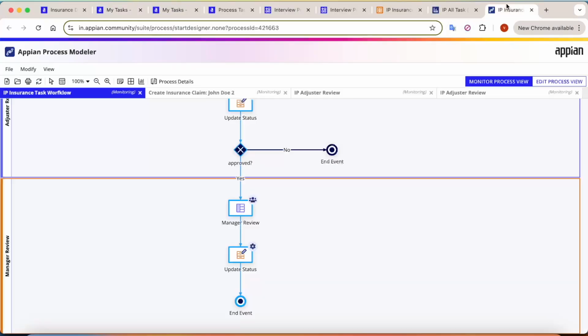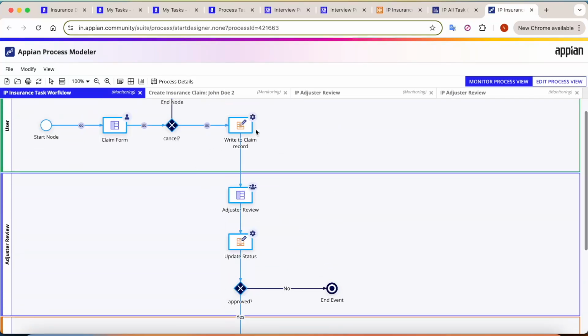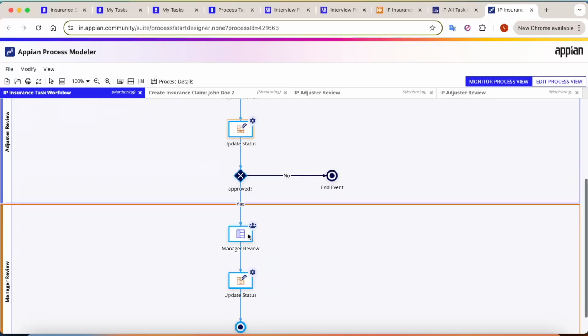You can see in the process approach, this is how the BPM life cycle used to work. Everything is denoted by particular nodes here, so it becomes easy to understand as well.